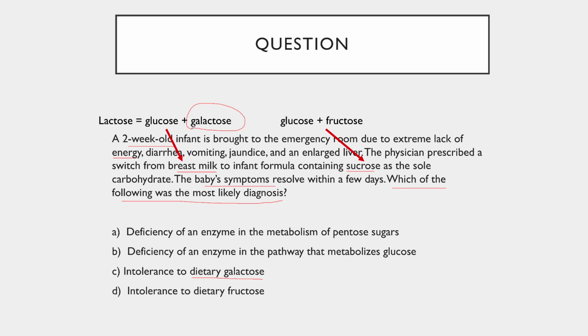Choice D, an intolerance to dietary fructose. This is not the case. You can see here that in their new diet, fructose and glucose are both present and we're able to alleviate symptoms. So it looks like C is our best choice here. And that is our correct answer. Intolerance of dietary galactose by this infant is likely the cause of our symptoms. When we remove galactose from the diet and replace that with formula containing both glucose and fructose, we're able to alleviate the symptoms. See? As easy as that.